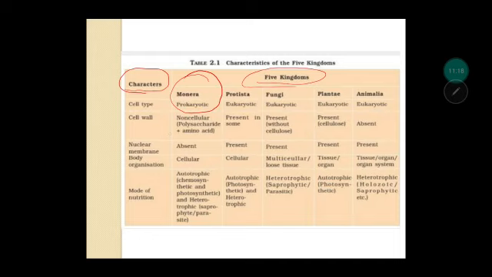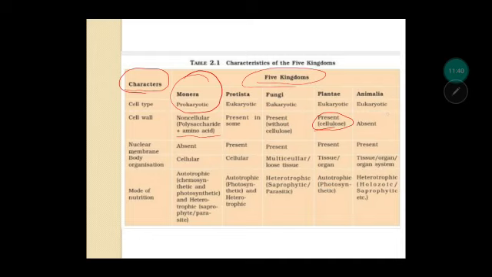Then coming to the type of cell wall, in Monera it is mainly made up of polysaccharides and amino acids. In Protista, some organisms have cell wall. In fungi, the cell wall is made up of chitin. In plants, it is made up of cellulose, and animals lack cell wall.